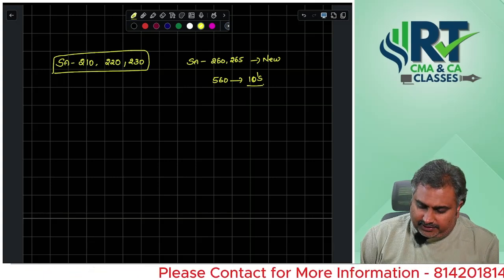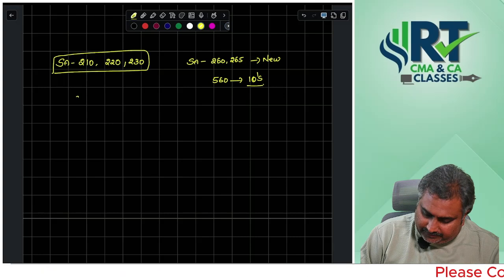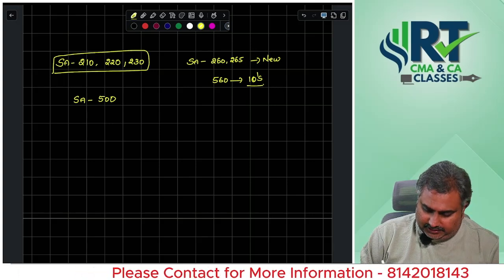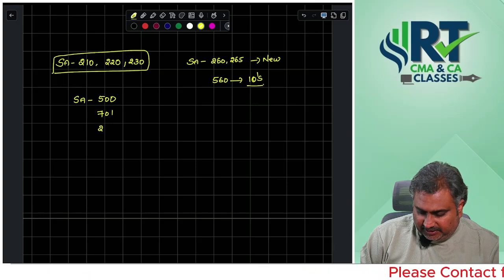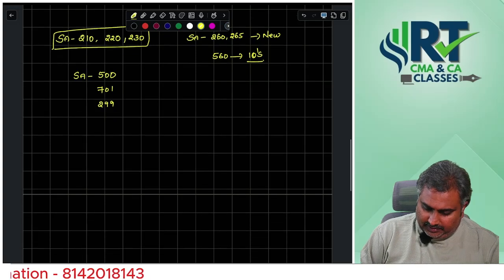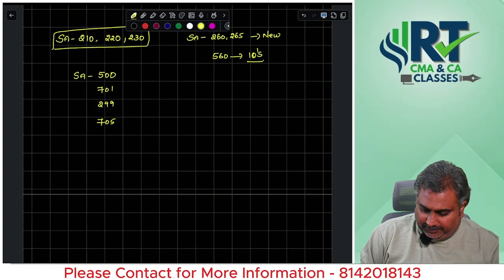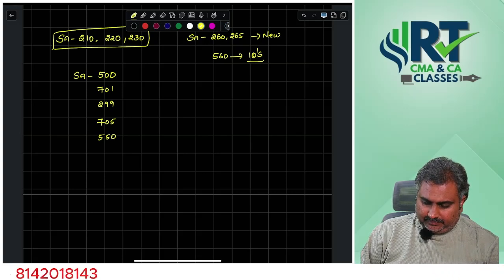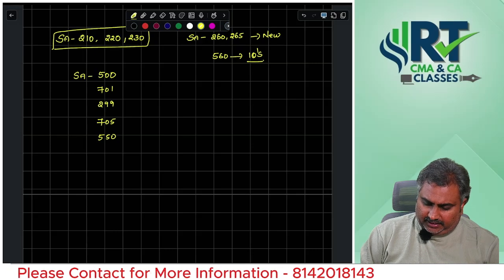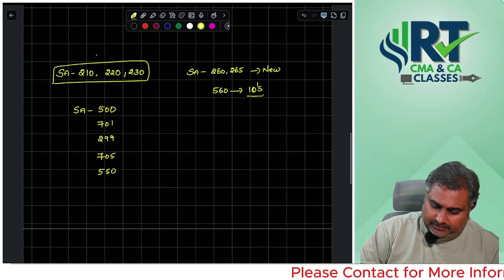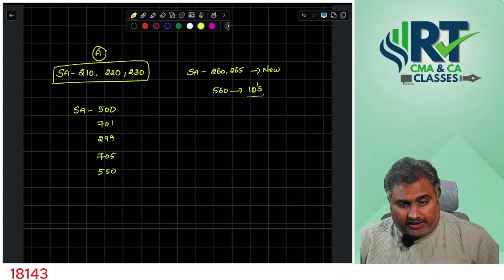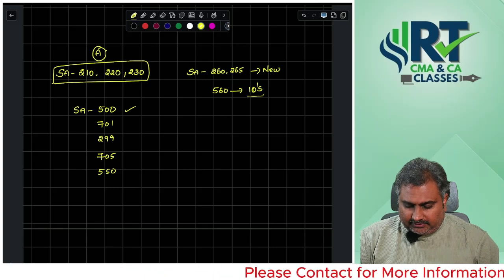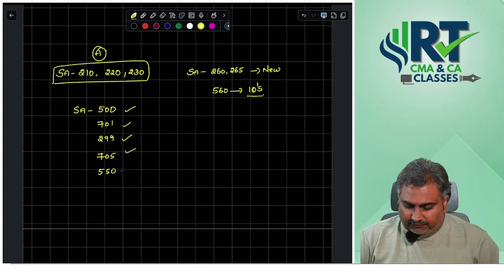Next, among the standards to focus on, SA 500 needs good focus. And check SA 701, SA 299, SA 705, SA 550. These can be categorized as A category standards: 220, 230, 260, 265, 560, 500, 701, 299, 705, 550.